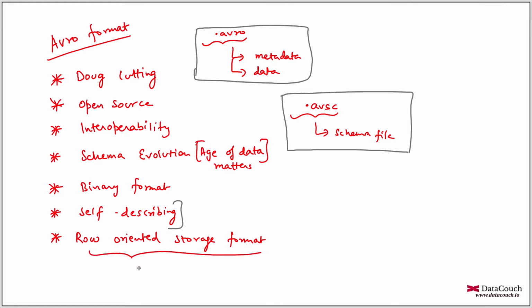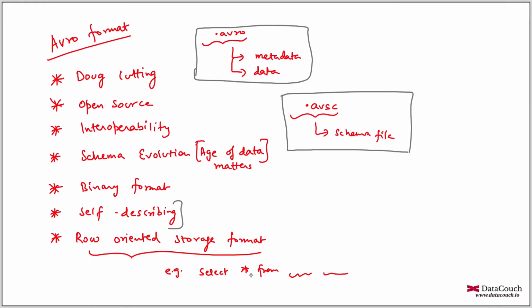For use cases where you are accessing your data, for example, with select star from the table name and then a predicate, you are interested in almost all the columns. Then row oriented formats shine a lot. But column oriented formats shine when we are selecting a few columns from the data format or the file. Yeah, so this is fine.